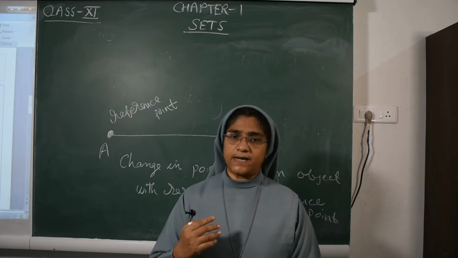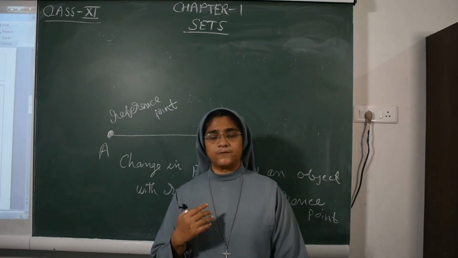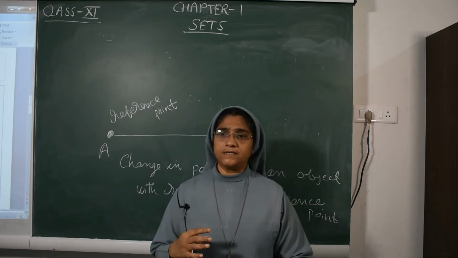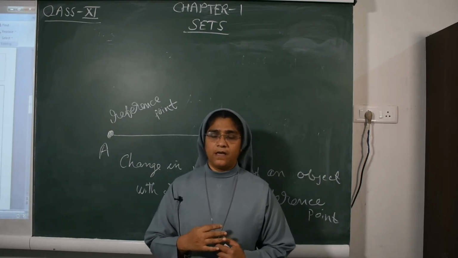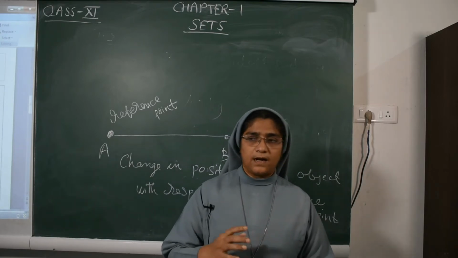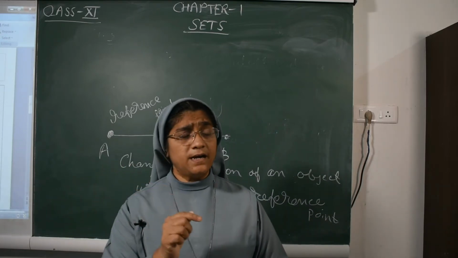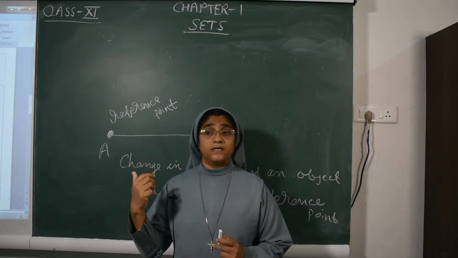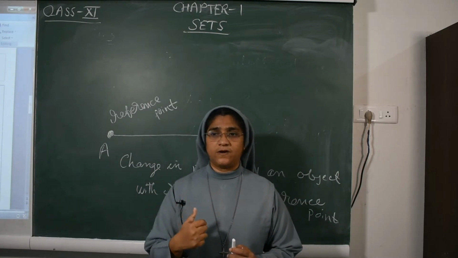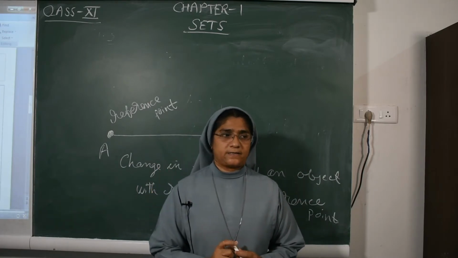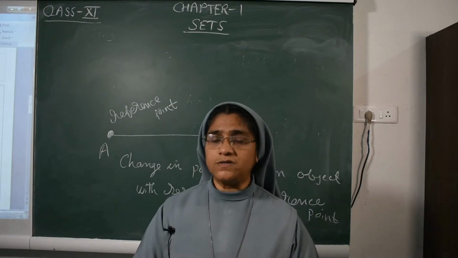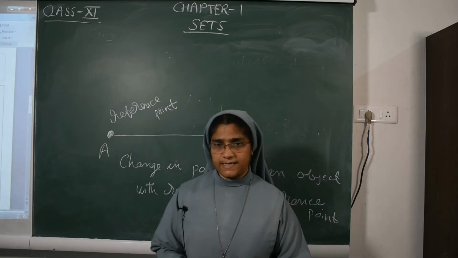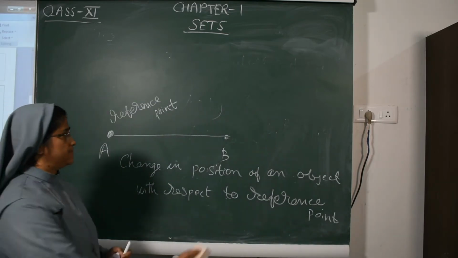Also, absolute rest and absolute motion do not exist in the universe. It means all things in the universe are in motion. If you are living in a house, the house is at rest, but the same house seems to be rotating with the speed of the earth to an observer outside the earth. Next, in order to study the motion of an object, we have to know two terms, that is distance and displacement.